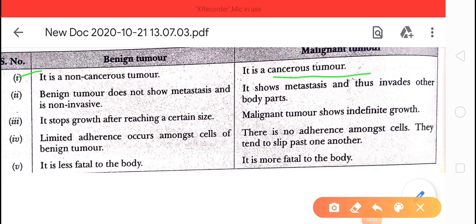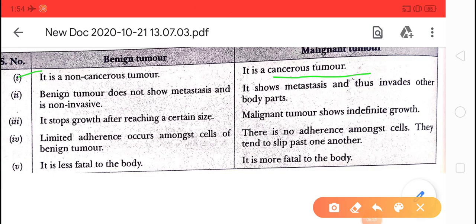Uncontrolled cell division takes place there and forms a group of cells, that is a tissue, that is a tumor, and the cells from the tumor come out and attack. They invade the other healthy cells and form another tumor. So it shows metastasis. Metastasis means they invade other body parts.